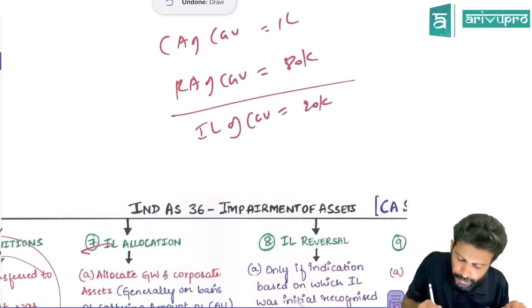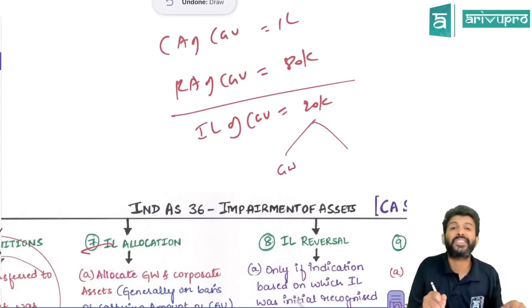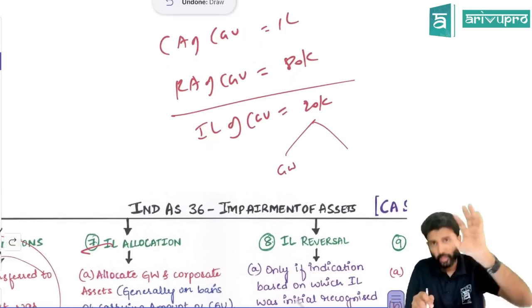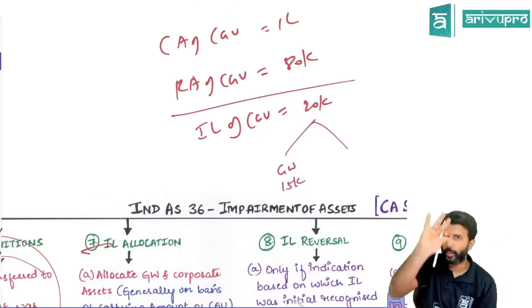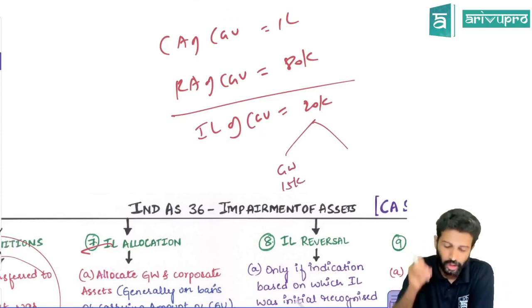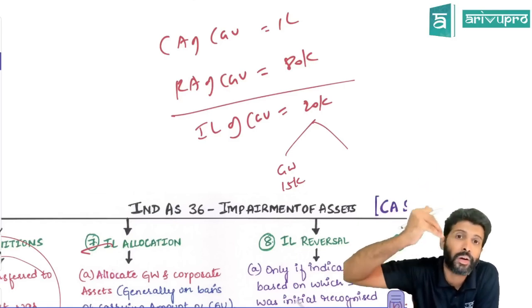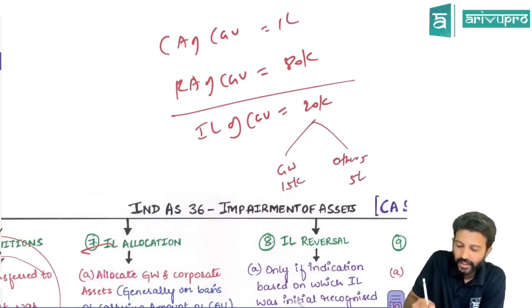This impairment loss will first be allocated to goodwill. Check if the CGU has any goodwill. Let's say this group has a goodwill carrying amount of 15,000. So out of 20,000, an impairment loss of 15,000 will straight away be adjusted with goodwill. How much is the balance? 5,000.